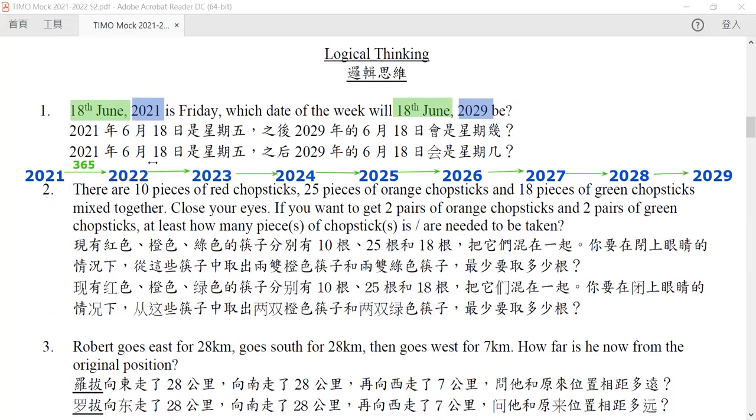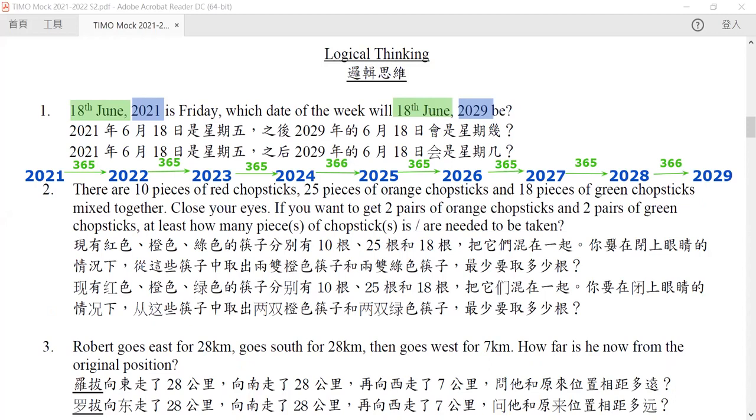Now the same thing goes for 2022 to 2023, 365. The same thing goes for 2023 to 2024. But from 2024 to 2025, there are actually 366 days that have passed. Why? Because 2024 is a leap year. After which we go back to a normal year. And then because 2028 is also a leap year, we have another 366 days that have passed.